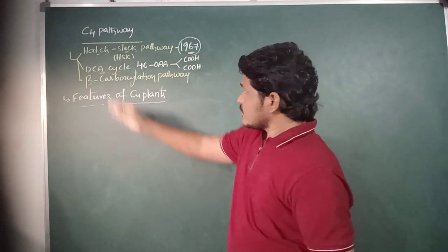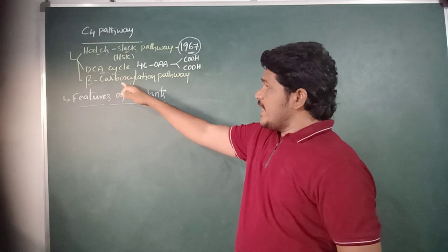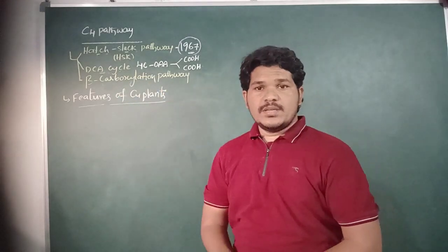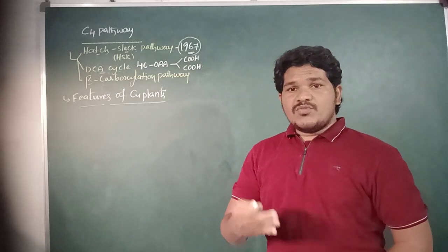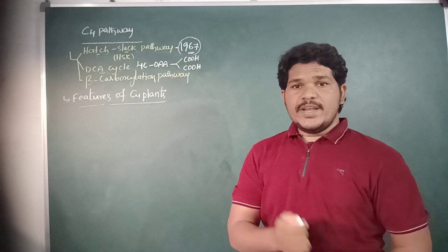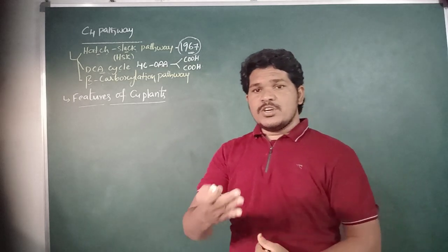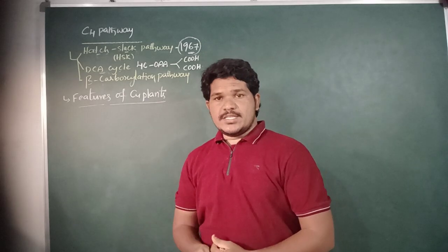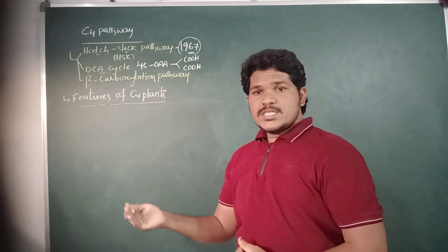The C4 pathway is also known as the beta carboxylation pathway. There are two carboxylation reactions in the C4 pathway when compared with the C3 cycle, occurring in both mesophyll cells and bundle sheath cells. We will discuss all these carboxylation reactions later.